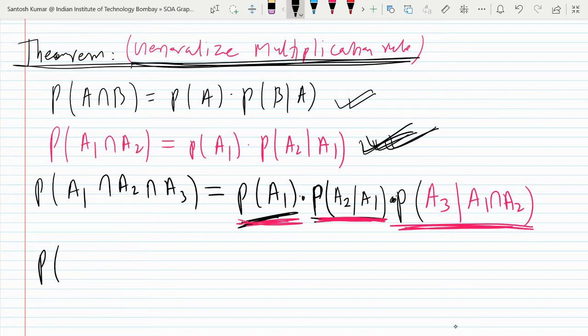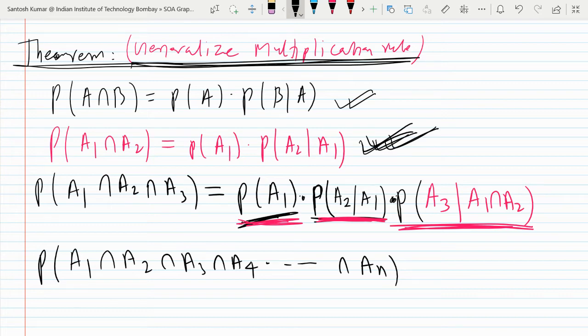Next, what is the formula for A1 intersection A2 intersection A3 intersection A4 and so on? Let me write it for AN. There are n events A1, A2, A3 up to AN. We want to find the probability of occurrence of all of them. All of them means A1 and A2 and A3 and so on.